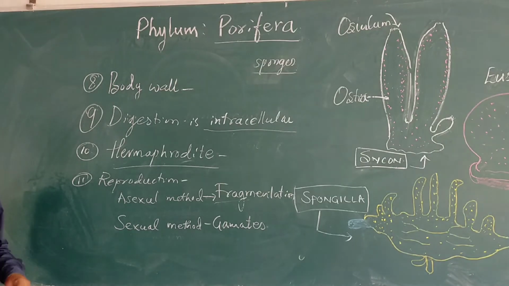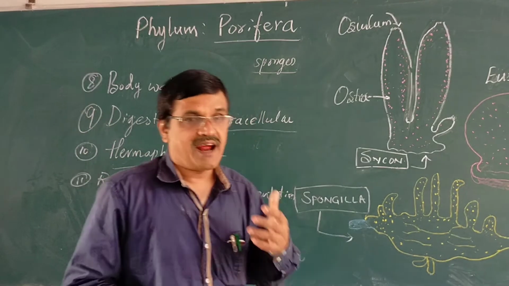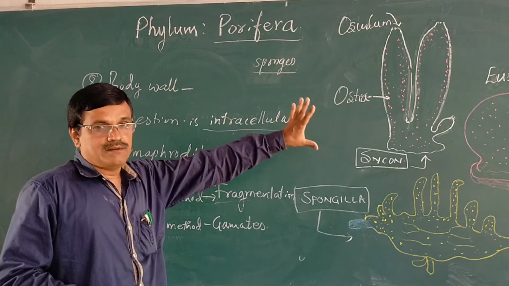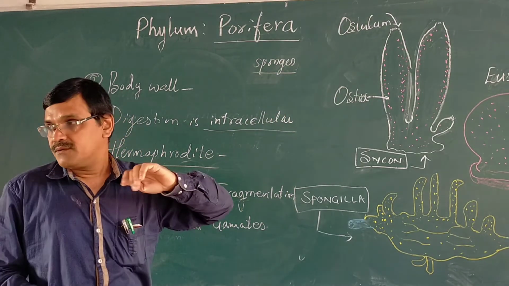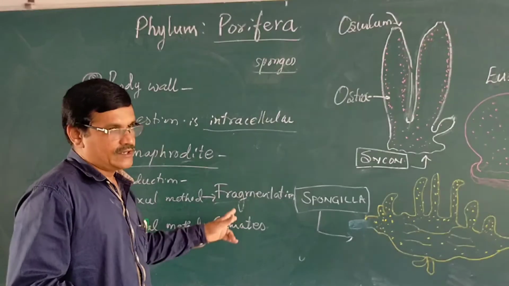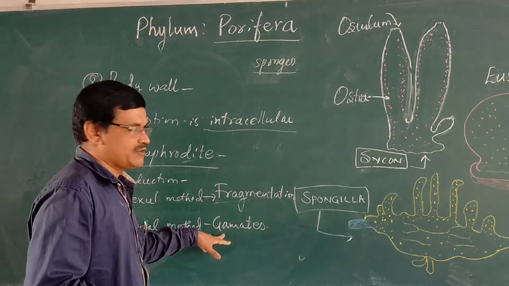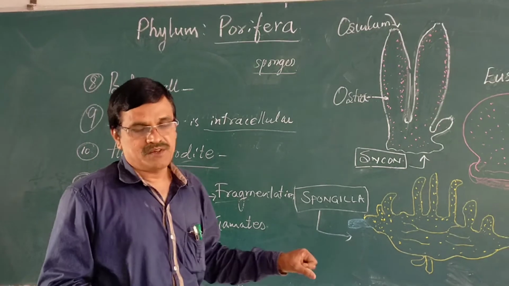Both the male and female gonads are present in the same individual. The male gonad, testis, produces the sperm, and the female gonad, ovary, produces the ovum, and this sperm and ovum will fuse inside the body of the sponge.